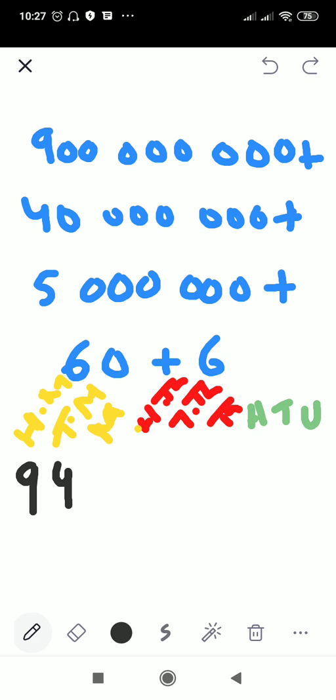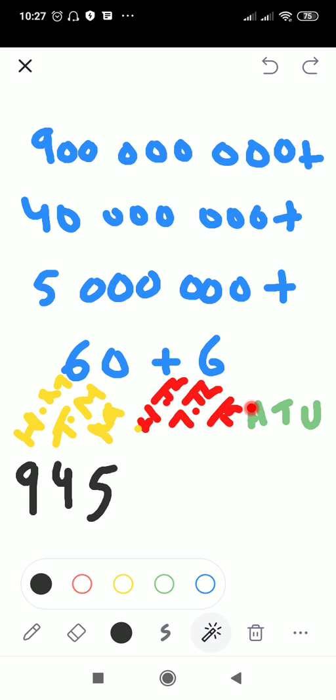Now let's see how many digits the next value has. 1 2 3 4 5 6 7. 7 digits means it's a million. So in the million column we are going to write down 5. Then after million we just have a 60. This means these values are not given, so they are going to have a 0 value. After million we have 60, which means we have only tens and ones, units.